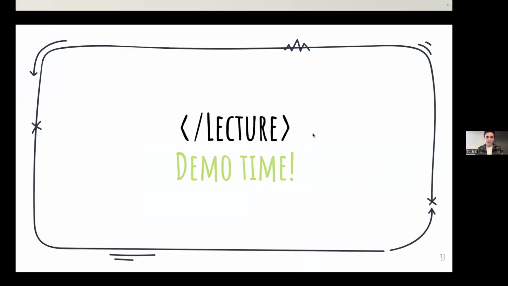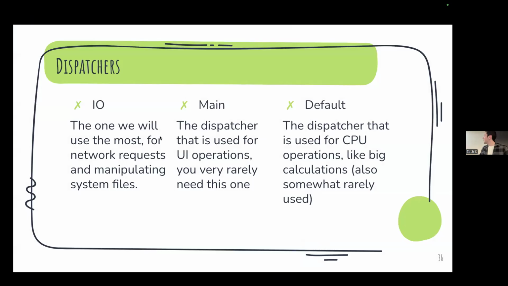So let me bring up this slide again. We have three main dispatchers. I don't know why my screen is frozen. Hopefully that'll fix. Okay. So IO, Main, and Default, right? So my question for you is, considering that our app still froze, what dispatcher do you think we were using? Anyone have an idea? We saw the UI froze. So what dispatcher do you think we used to launch that Fibonacci number? Yeah, Main, exactly. So rememberCoroutineScope by default uses the Main dispatcher.